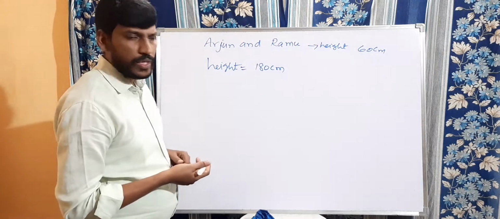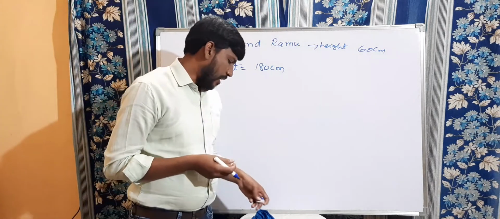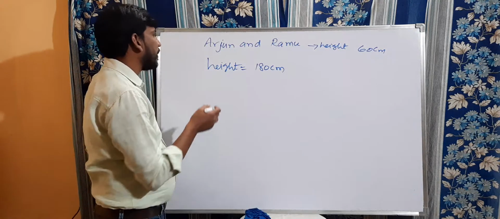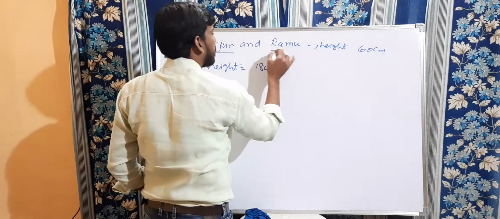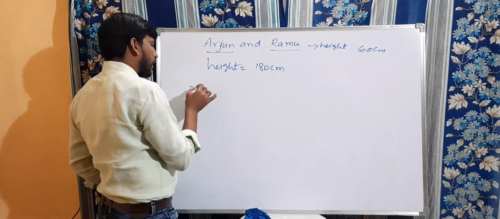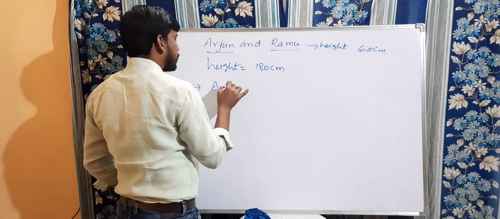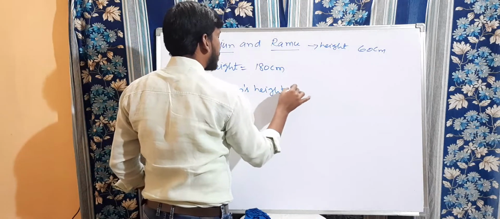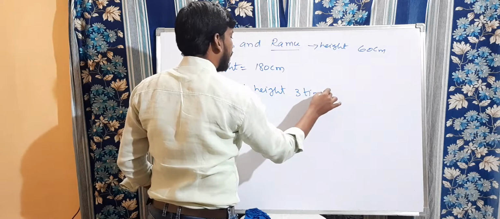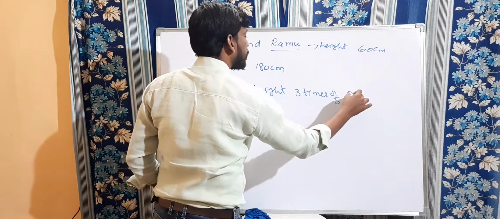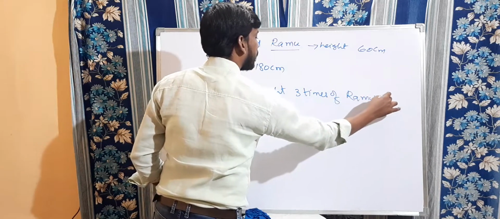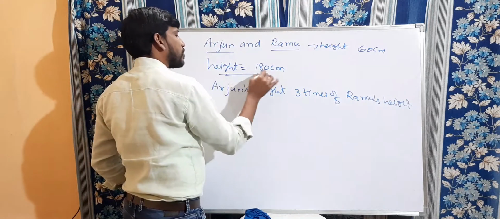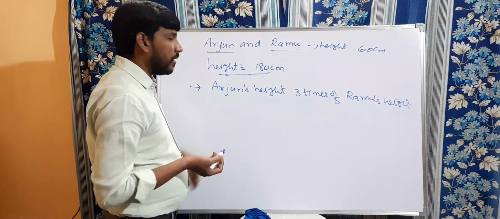Clear? 60 centimeters. Now when we are comparing these two heights, Arjun's height and Ramu's height, what is the statement? Arjun's height is 3 times of Ramu's height. Because we know that Arjun's height is 180 centimeters.